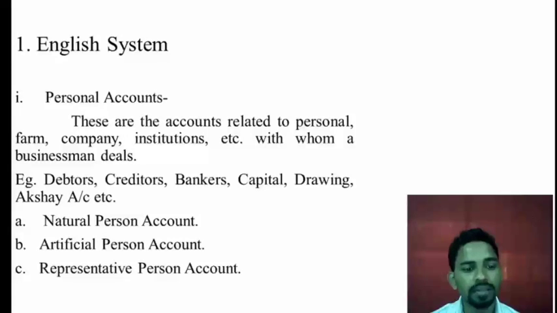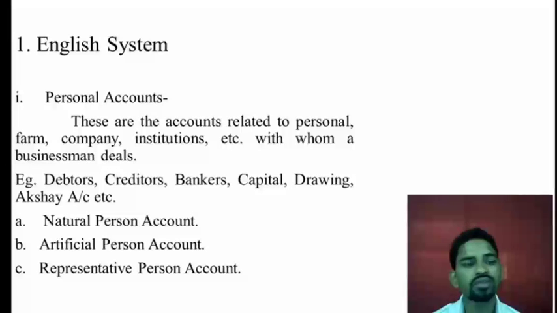An artificial person is one which is created by man. For example, the bank account, cooperative society account, Infosys Limited account, institutions' accounts, Jyoti PU college account, or the BC department or BB department.